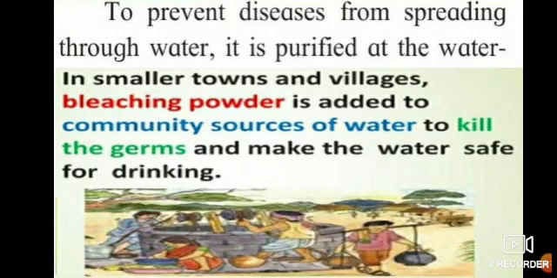Okay, so in these wells, what do they do? They put bleaching powder, which is available in the BMC offices, municipality offices, and they add this bleaching powder to the well water. Why? Because it kills the germs that are in that water, and it makes the water safe for drinking. So we can use that water for drinking.